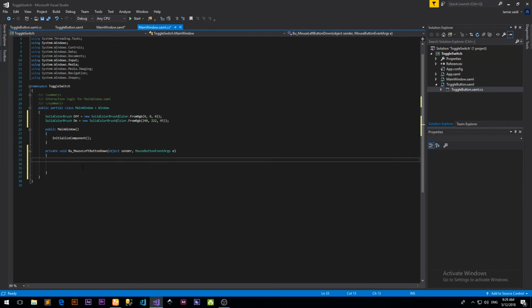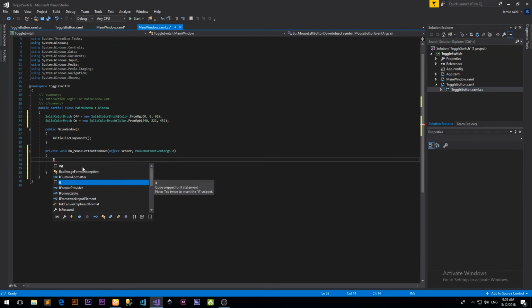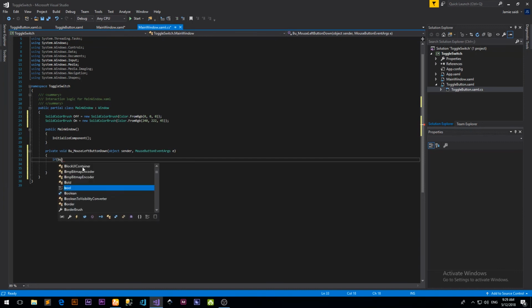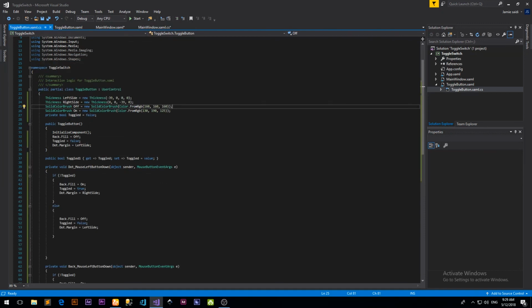Okay, so if BU, now BU is our user control. Once we click on this, we want to know if BU is on or off, and the only way we can know is by checking this variable. If this variable is true or false, then we can know if it's on or off.